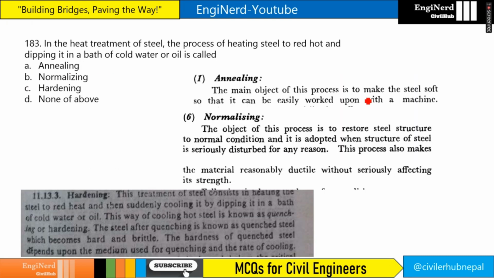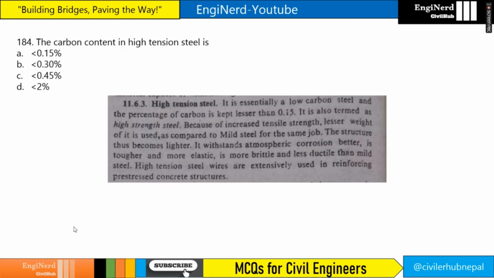In the heat treatment of steel, the process of heating steel to red hot and dipping it into a bath of cold water or oil is known as hardening, right? If you see here, this treatment of steel consists in heating the steel to red hot and then suddenly cooling it by dipping it in a bath of cold water or oil. It is known as quenching or hardening. The carbon content in high tension steel will be less than 0.15%. High tensile steel is also known as high strength steel.